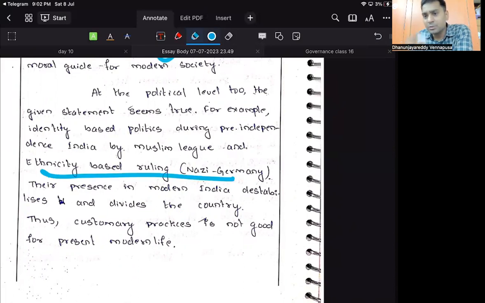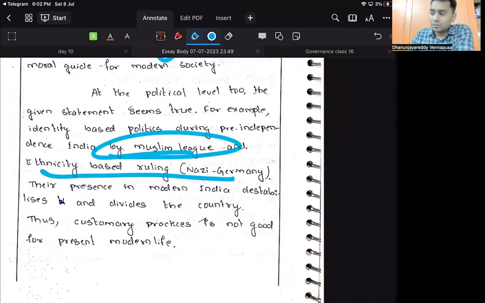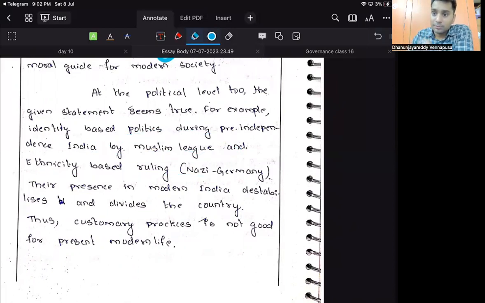Why I am saying you just have to stick only to one example, because that gives immediate impact. I am not saying what you have written is wrong. Your intention is correct. But whenever I read about ethnicity based ruling, why did you go for Nazi Germany from India altogether? That will be the question of the evaluator.